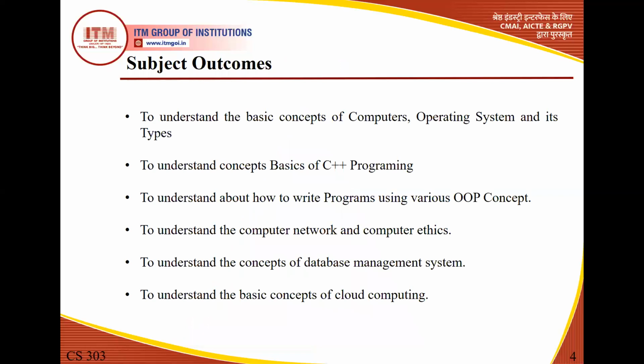Now these are the basic outcomes which we are going to study while learning about this course. So we can say it is a good idea to start with the basics of how computers and networks run. In the first unit, we will be covering the first outcome of this subject, which is to understand the basic concept of computers, then what is an operating system and what are the types of operating system.